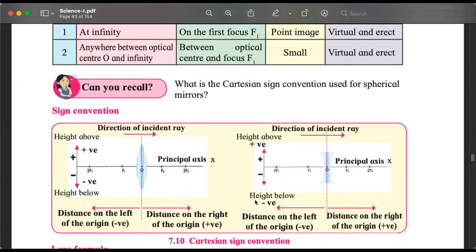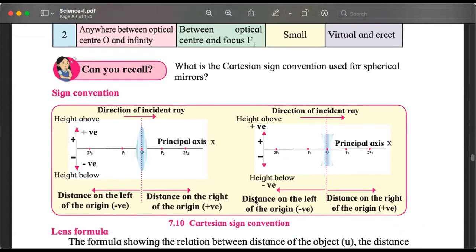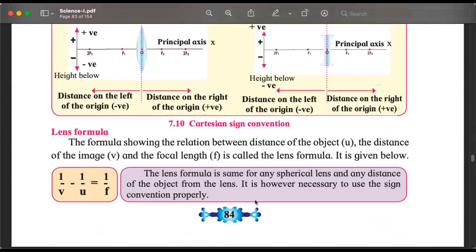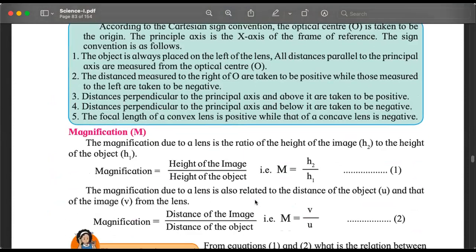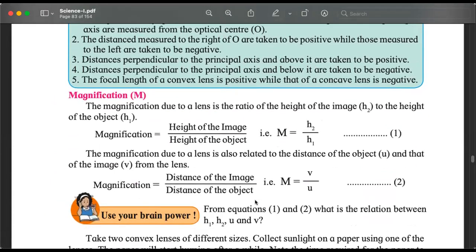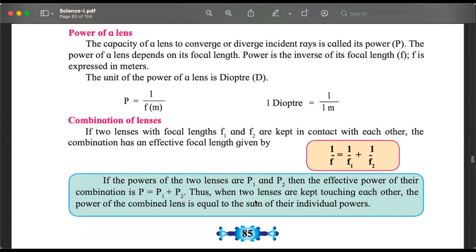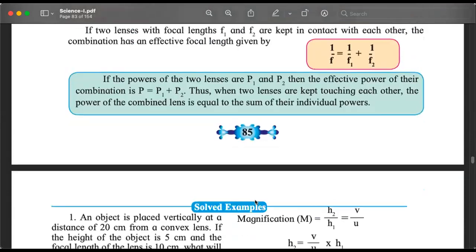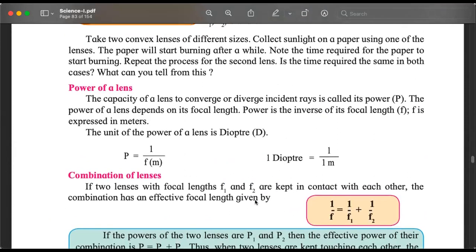You will see ray diagrams, you will see the sign convention, same things. See, I told you we will have a formula, we have a lens formula. Will we have magnification? Of course we will have magnification. Here you go. Will there be mathematics in this? Yes. When we say how much the power of our glasses is, what is that power? What is the unit of that measurement? What is that quantity? We will understand.